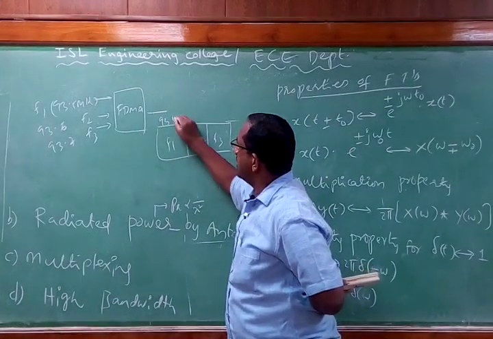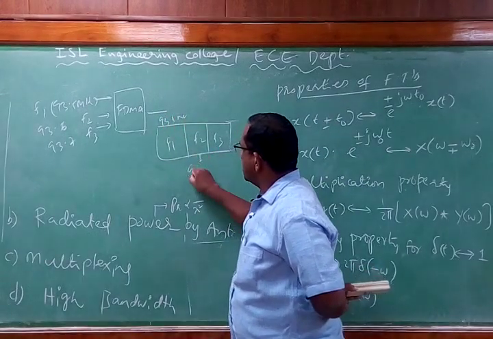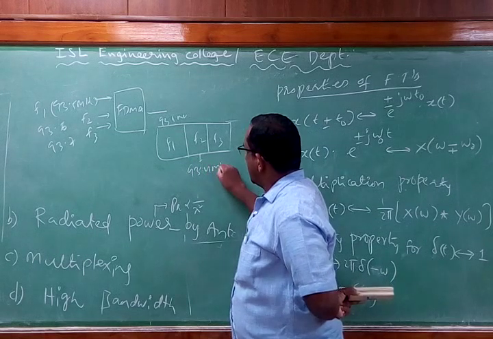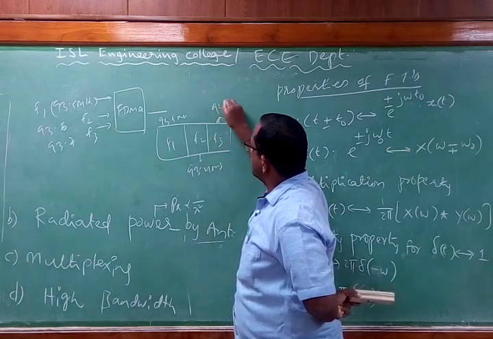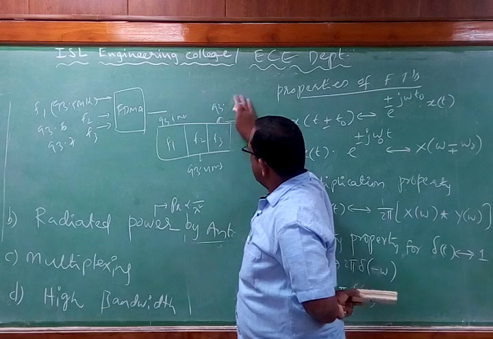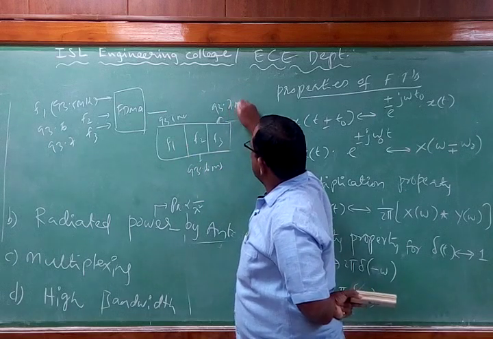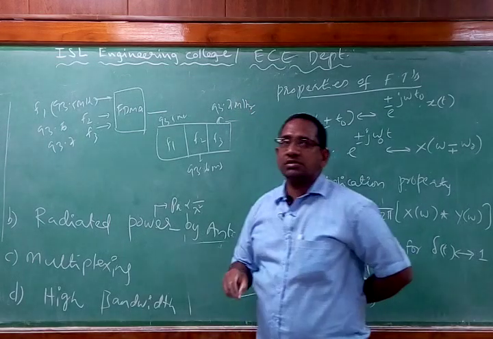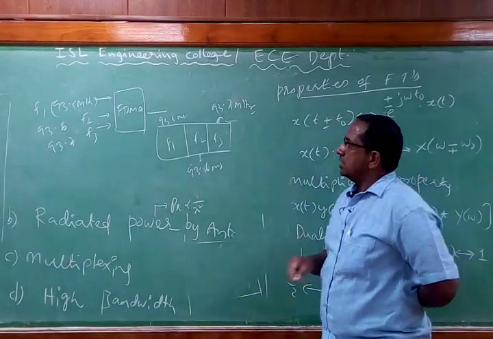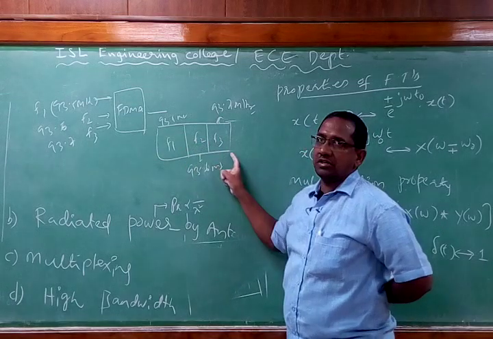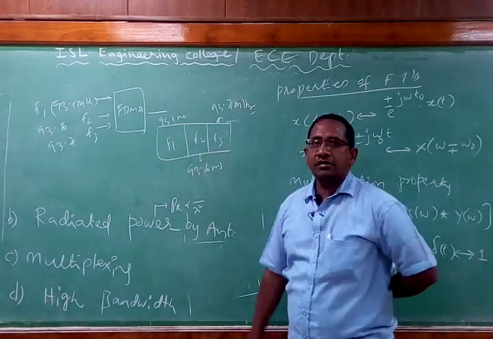So F1 is allotted 93.5 megahertz, F2 is allotted 93.6 megahertz, and F3 is allotted 93.7 megahertz. Now with this, these signals will not interfere with each other because they are all different frequencies.